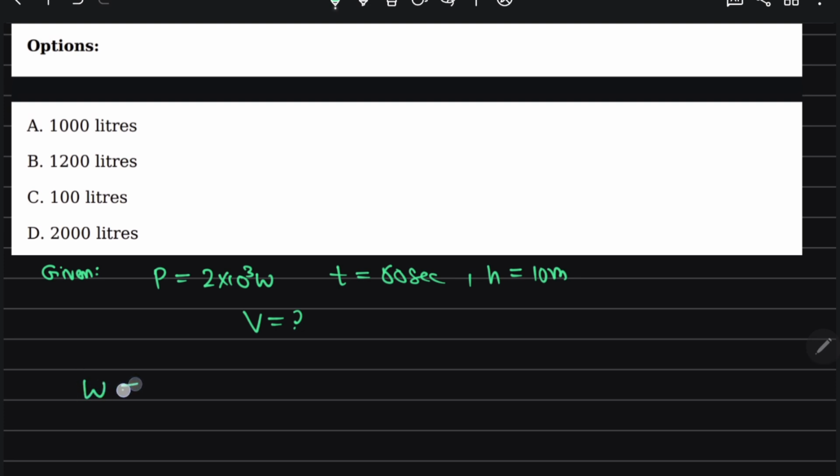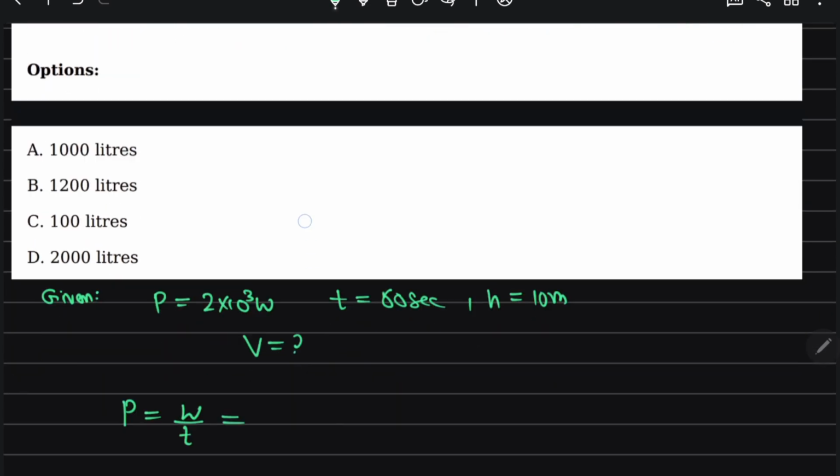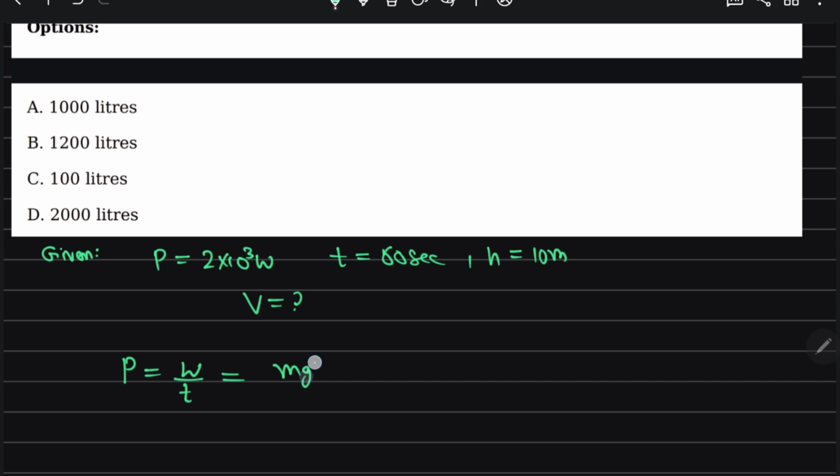We know power is work per unit time. Work done is mgh, so power is mgh by t, and we know density is mass per unit volume. So in place of mass, can I write density into volume? The equation becomes rho into volume into g into h by t.